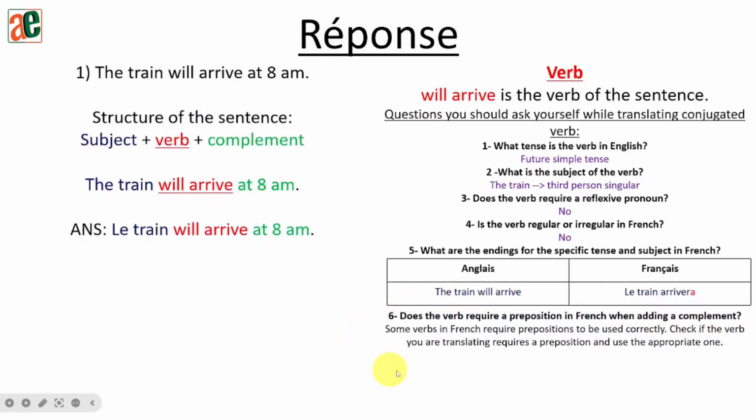Point 6. Does the verb require a preposition in French when adding a complement? So for some verbs, some verbs in French require a preposition to be used correctly. So we need to check if that verb, translated in French, will require a preposition. And then we need to use the appropriate one.